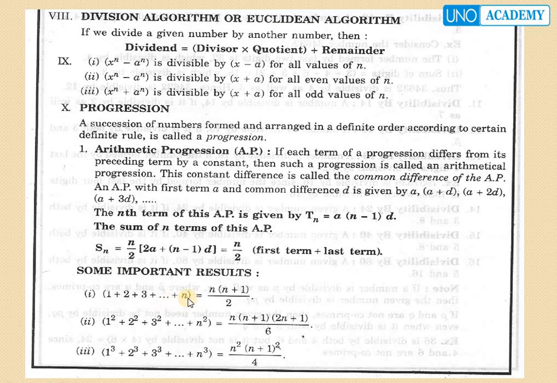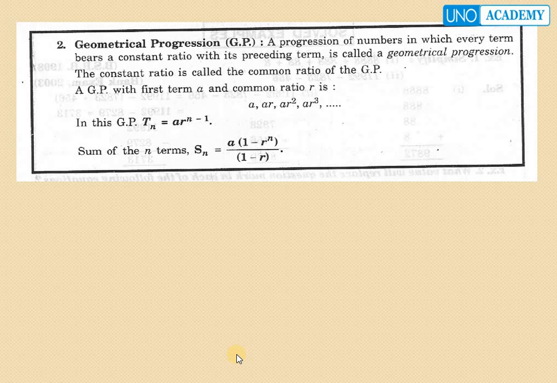1 plus 2 plus 3 and so on up to n equals n into (n plus 1) by 2. 1 square plus 2 square plus 3 square and so on up to n square equals n into (n plus 1) into (2n plus 1) by 6. The sum of n natural numbers equals n into (n plus 1) by 2, and the sum of squares of n numbers equals n into (n plus 1) into (2n plus 1) by 6.